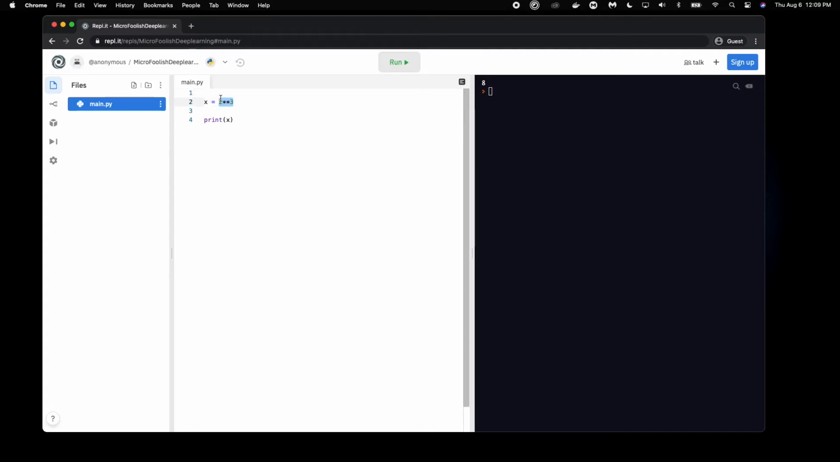We can do this for other operations just to check it out. So 3 to the power of 4, which should be 81. That works as well.